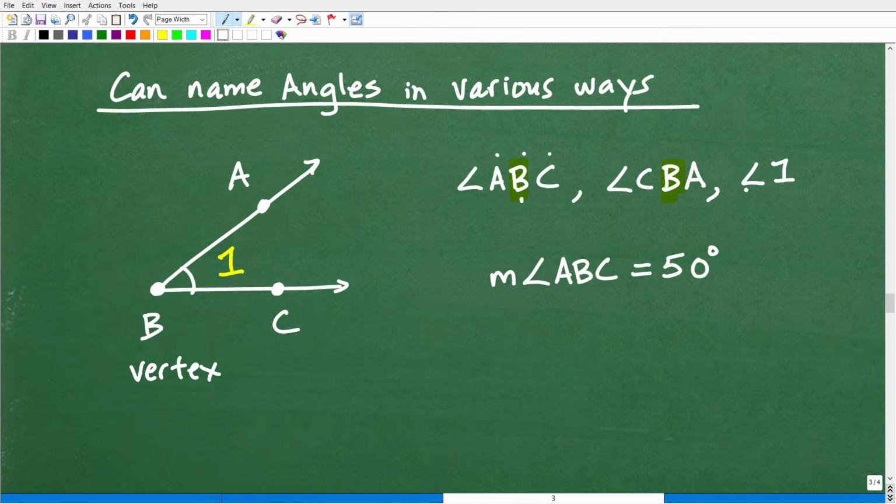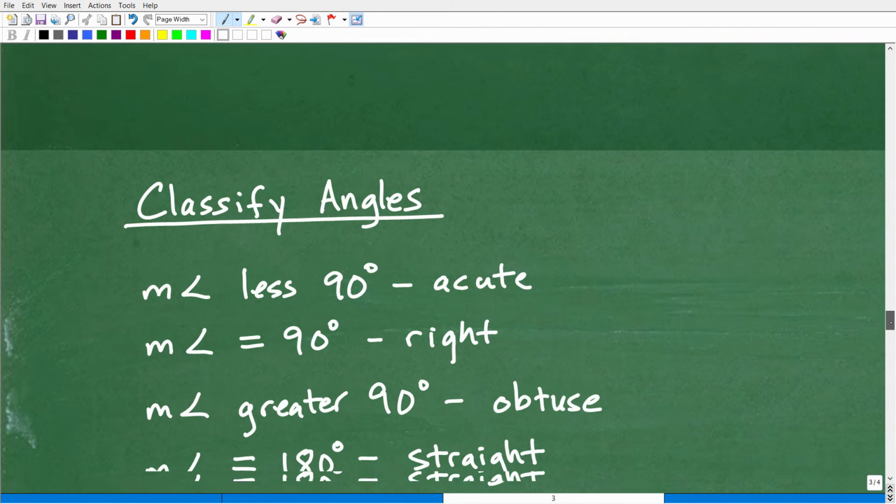Now, what if we want to establish how many degrees this angle is? Well, you could put a little m like this. Sometimes you'll see this. Depending on what geometry book or textbook you might be using, some of this notation might vary a little bit. But this right here would be the measurement of angle ABC is equal to 50 degrees. So that's what that little m means. Sometimes you'll see it, sometimes you won't. That's the measurement in which we measure angles in degrees. Again, I'm just doing a quick overview of a lot of stuff that you're going to have to know in more detail, but I am covering a good amount of material in this video.